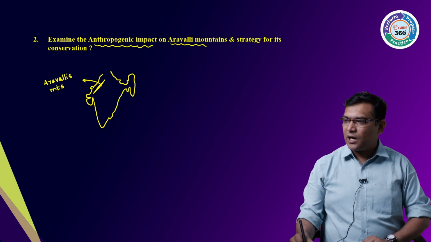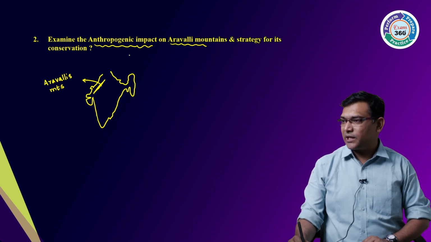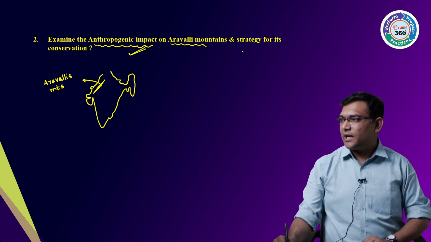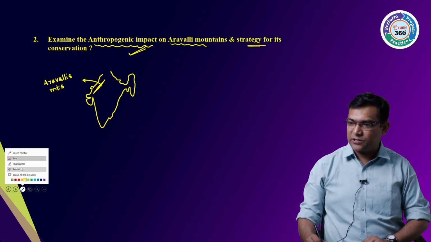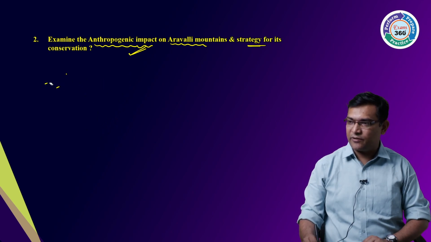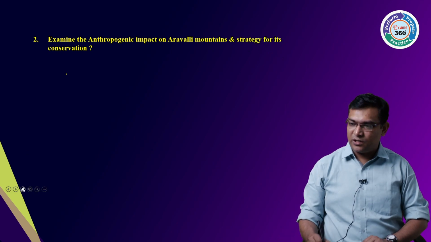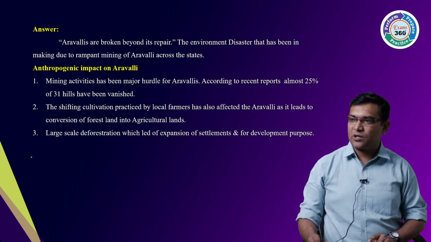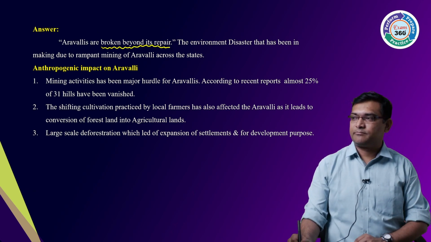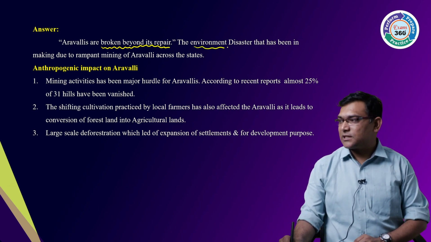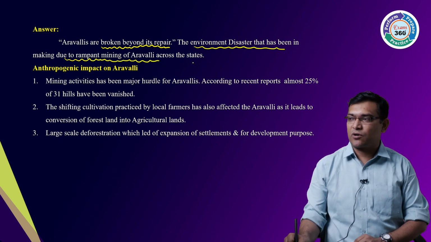Now the question is to examine the anthropogenic impacts on the Aravali mountains, what kind of impacts there are, and the strategy for its conservation. So let us start our answer with this. First of all, we have to introduce the answer. The Aravalis are broken beyond repair. The environmental disaster has been in the making due to rampant mining of the Aravalis across the states.